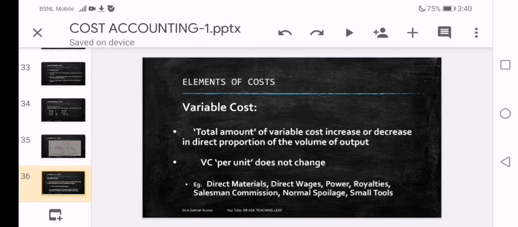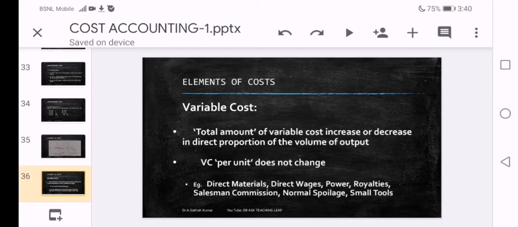Let us see the second cost, variable cost. Important point of variable cost is that the total amount of variable cost increases or decreases in direct proportion to the volume of output. Means there is a positive relation between the variable cost and volume of output.